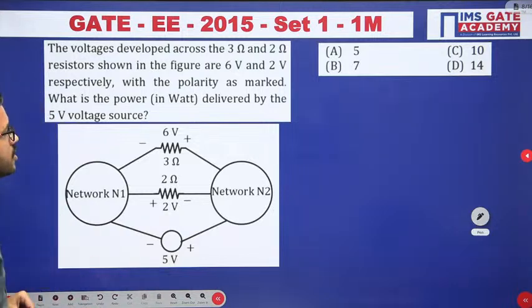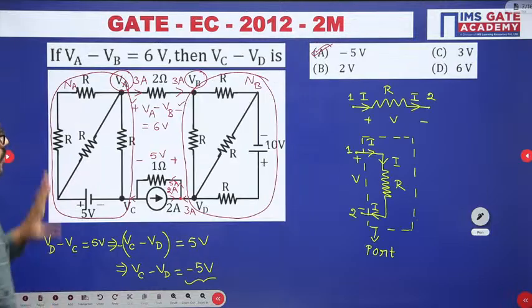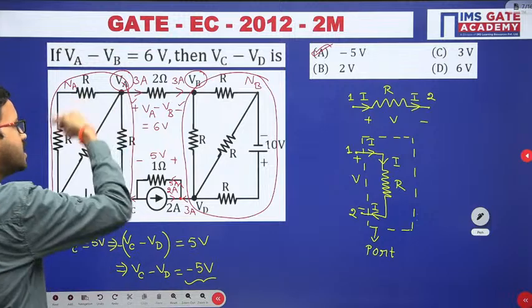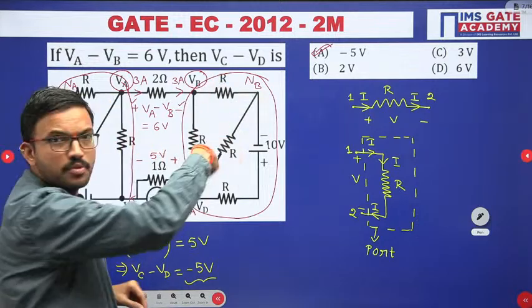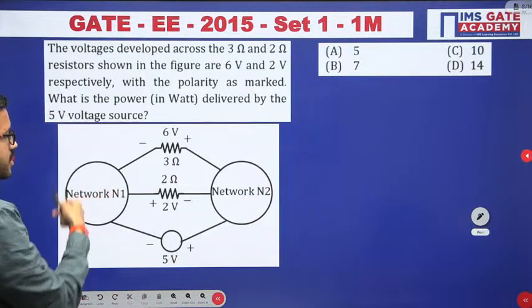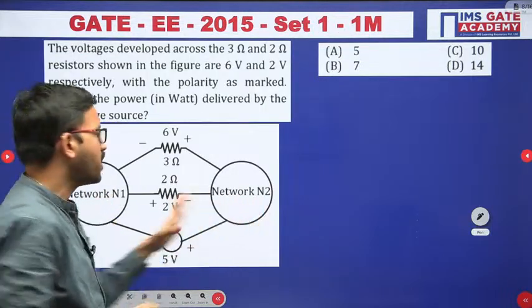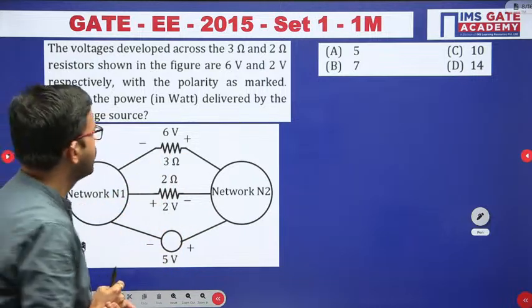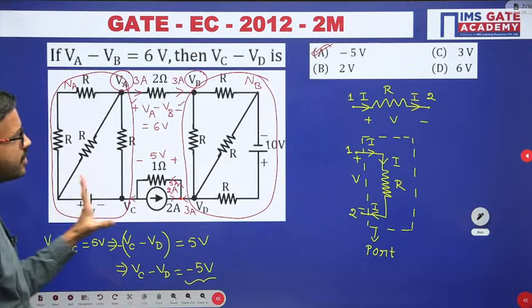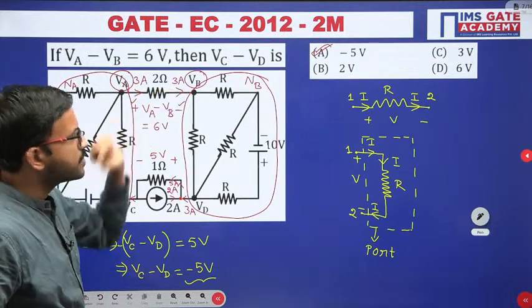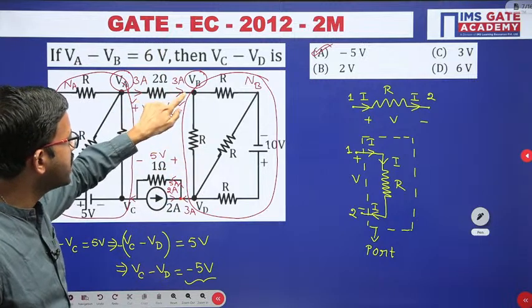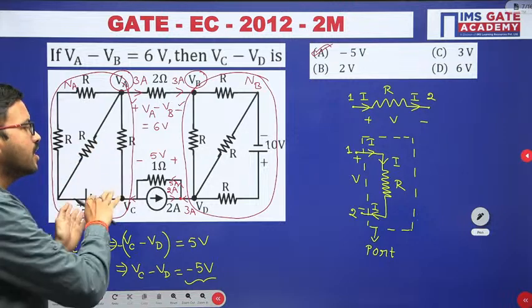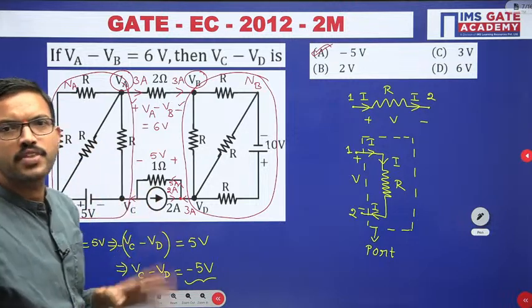See, in this question, just correlate. Whatever the circuit you are having here, this entire thing earlier I have considered as one network. This is one more network, right? Like that, they have considered here network N1, network N2. Between these two networks they have connected two resistors and one voltage source, right? So whatever logic we discussed earlier, you can apply KCL with respect to this network. Earlier while solving this question I applied KCL with respect to this network. Similarly, if you want, you can consider KCL with respect to this network, and you will get the same final answer.